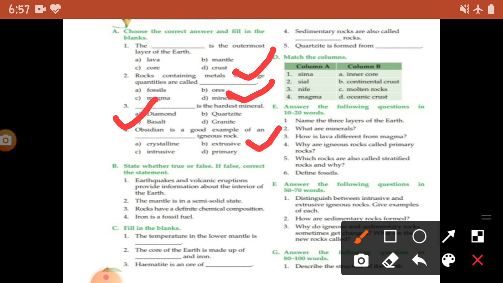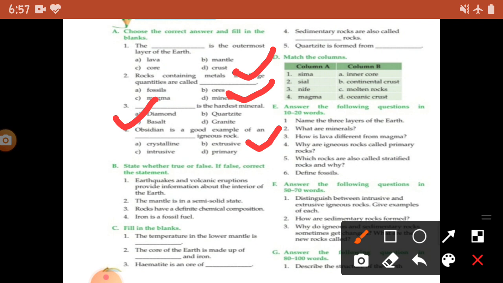Next we have Sial. In Sial, Si is for silicon and Al for aluminum, and this is the main component of continental land mass crust. So continental crust.